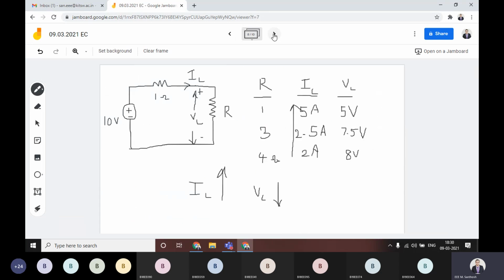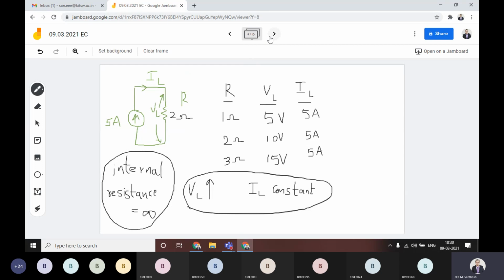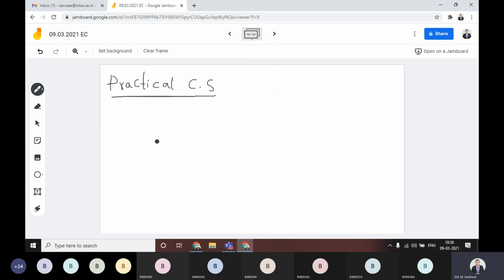Same way, if you are considering a practical current source, there is a current source always. Suppose that current source value is IS, then there is some internal resistance in parallel with this current source, that is equal to RS, for suppose.